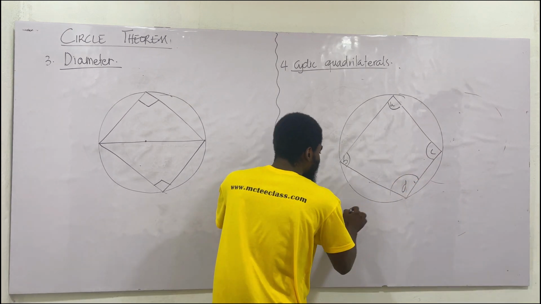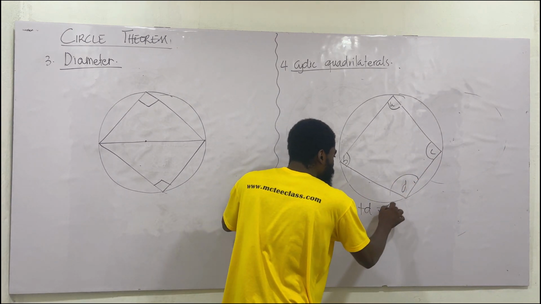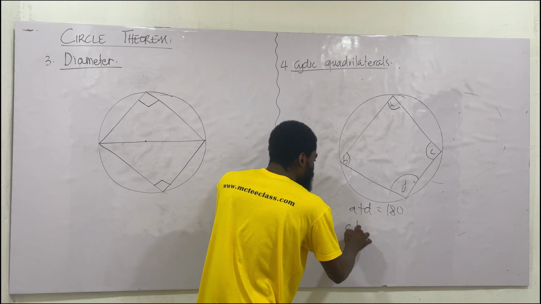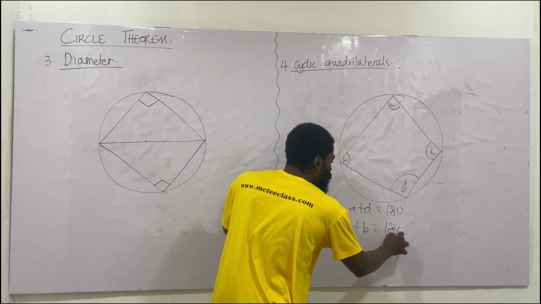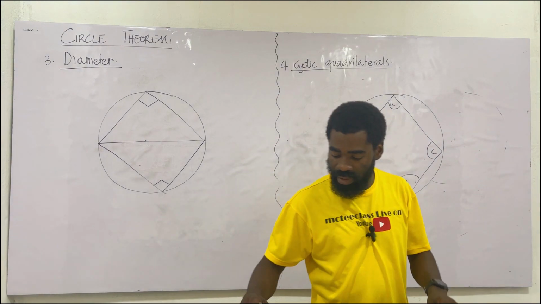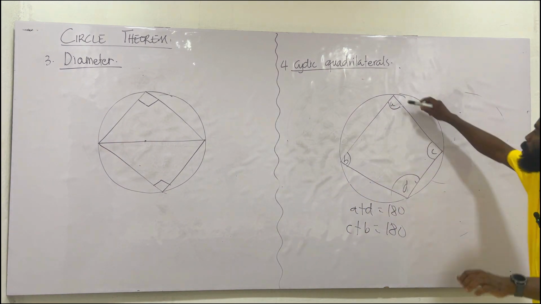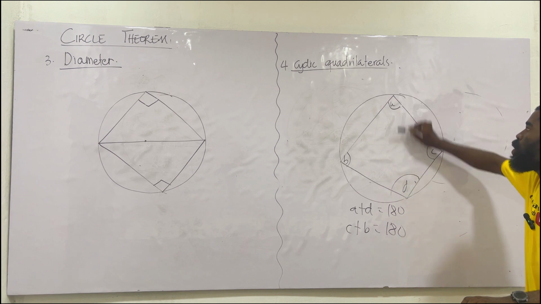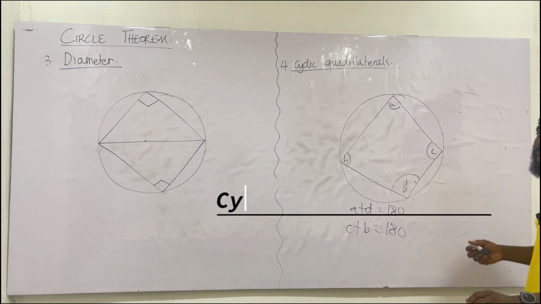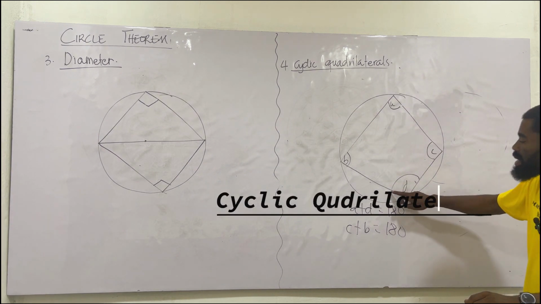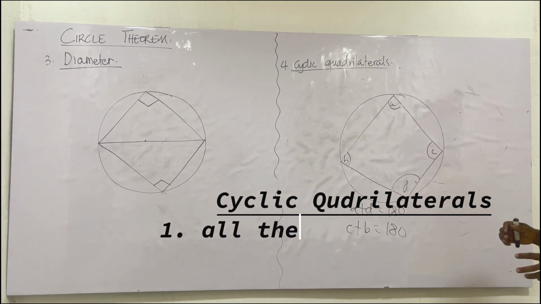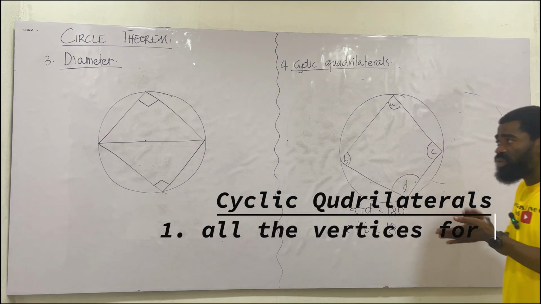And the principle states that A plus C should be equal to what? 180, and B plus D should also be equal to what? 180. This is the property of the cyclic quadrilateral. The opposite angles sum up to 180, or opposite angles are supplementary, not complementary, they are supplementary. I hope you get the point I'm making here. Yes, very, very important.